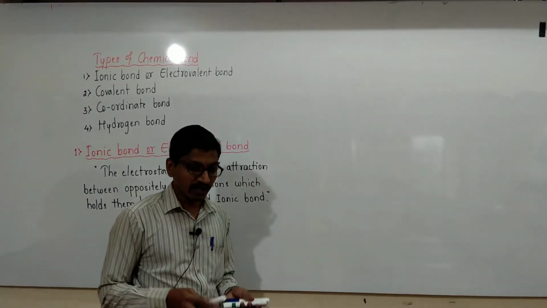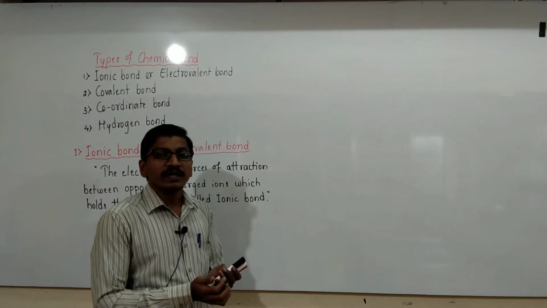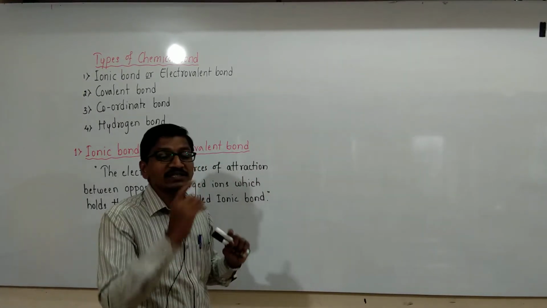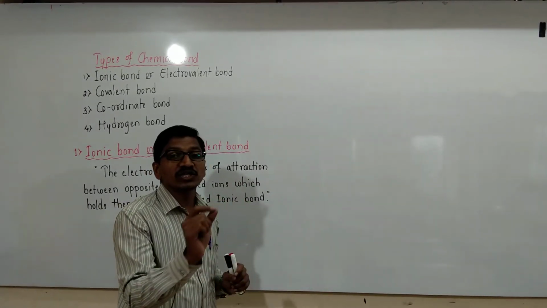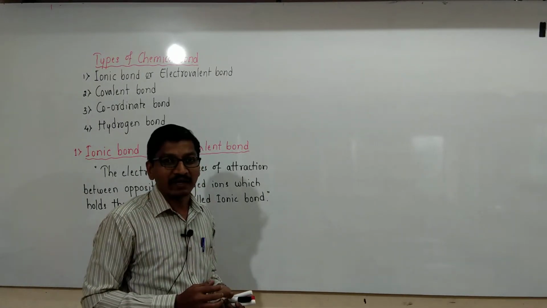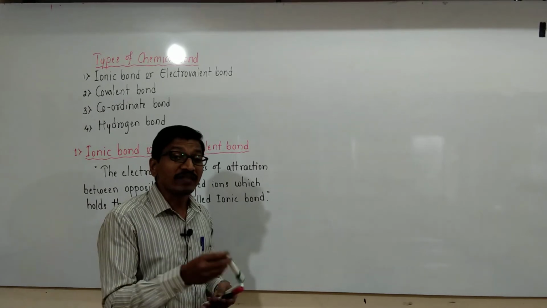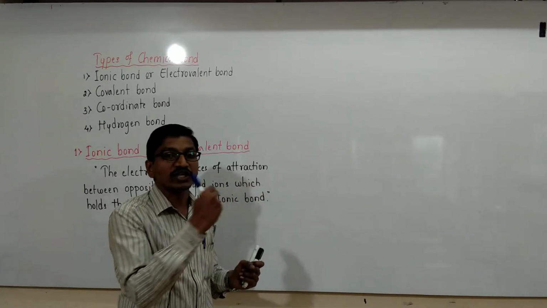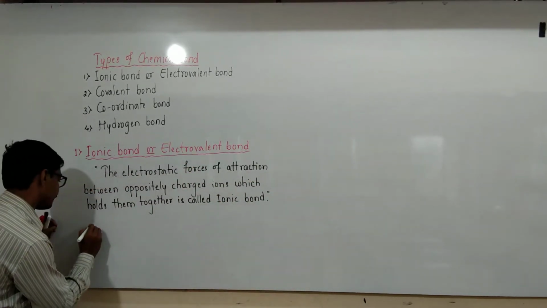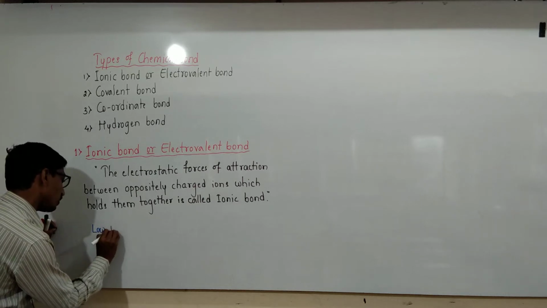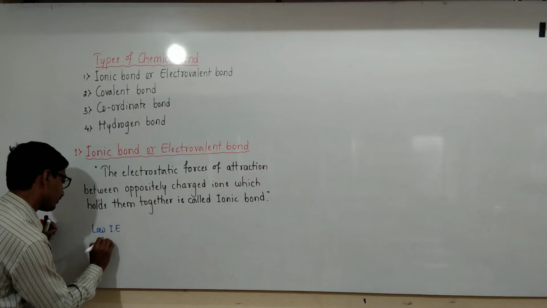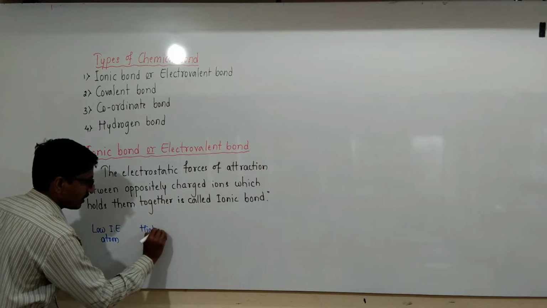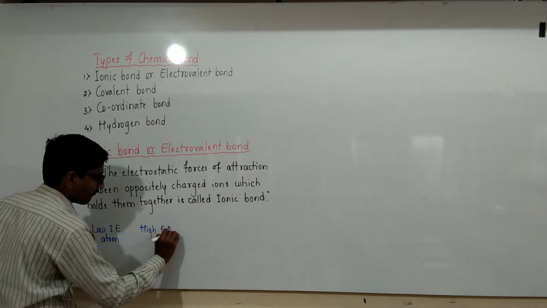And the ionic bond is formed by the transfer of one or more valence electrons from a low ionization energy atom to a high electron affinity atom.